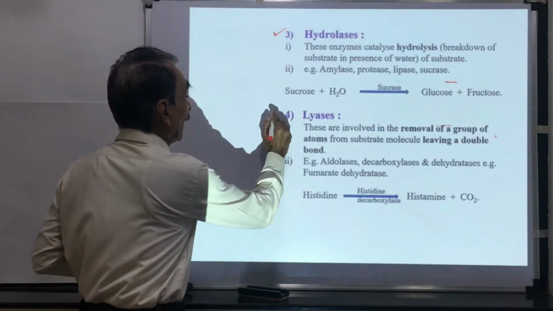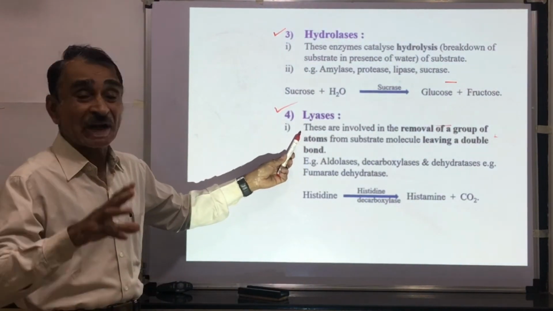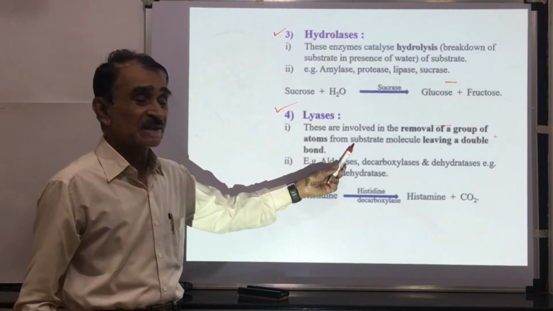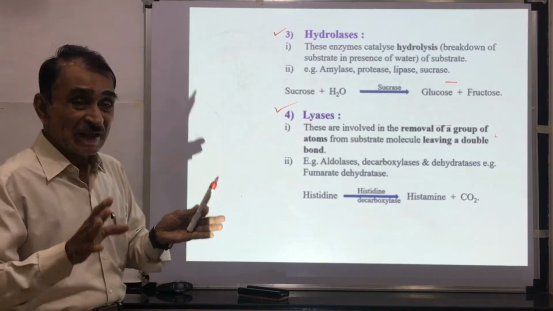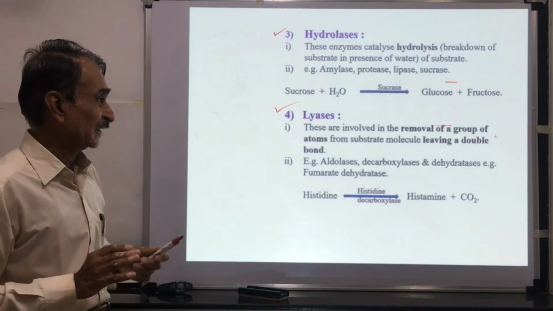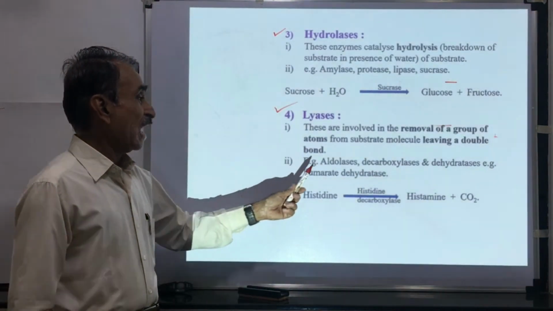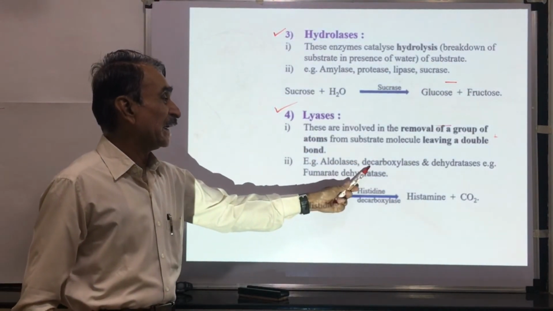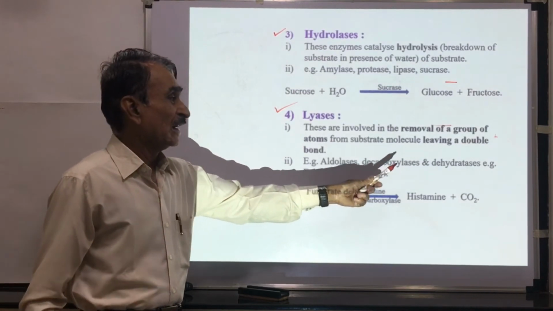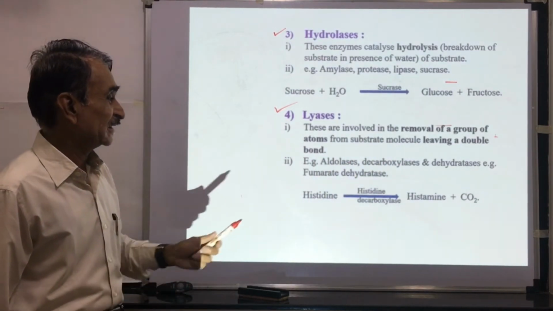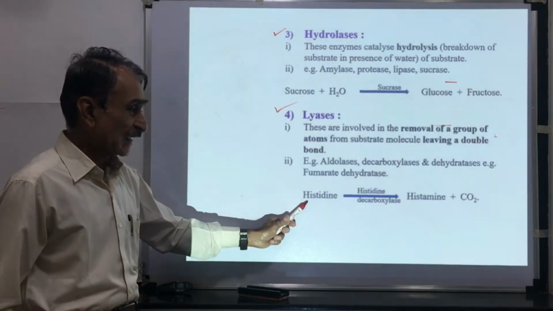Another class of enzymes, these are the lyases. These are involved in the removal of group of atoms from substrate, leaving the double bond. Here also there is a breakdown of the substrate by removal of certain group of atoms. Aldolases, decarboxylases. Decarboxylation means removal of CO2. Dehydratases. For example, fumarate dehydratase. We shall see the example.